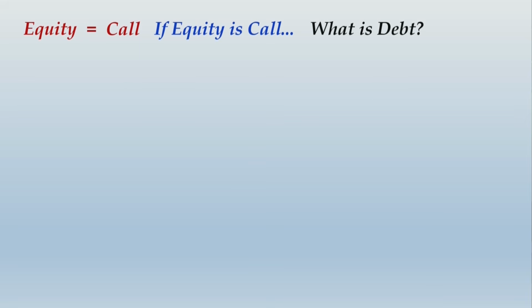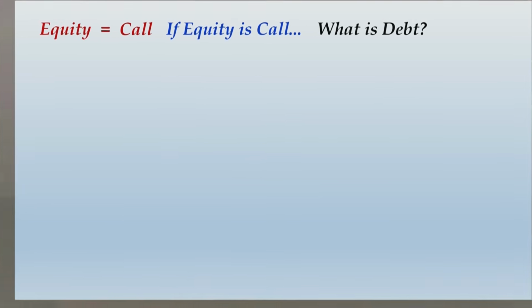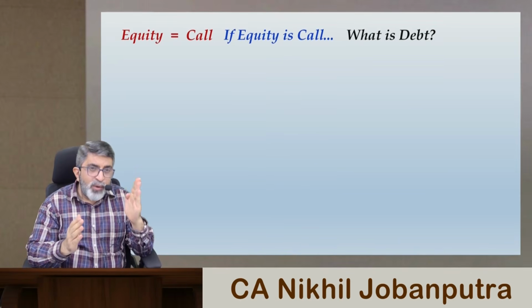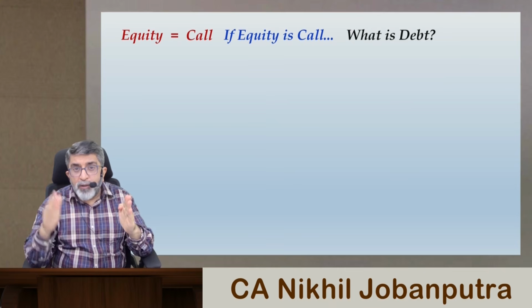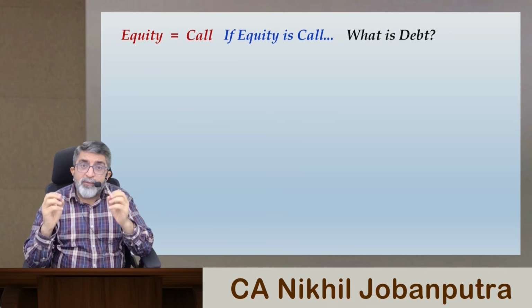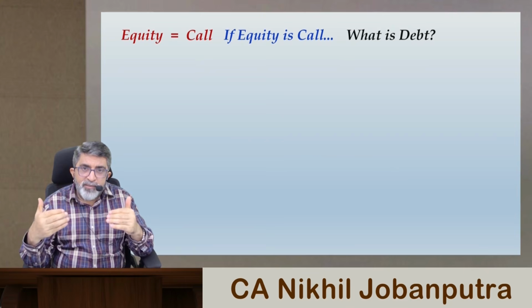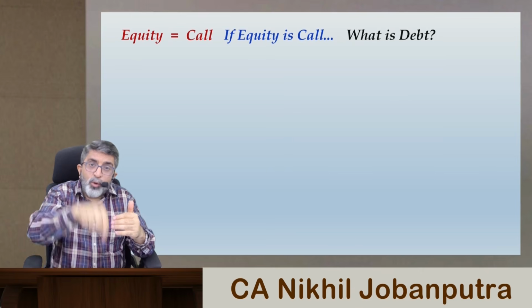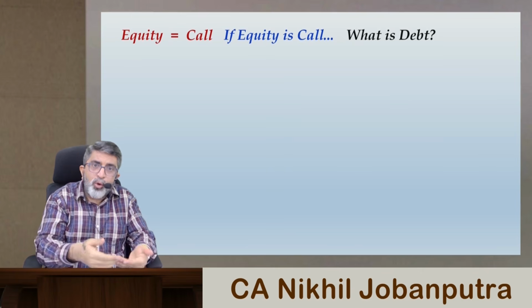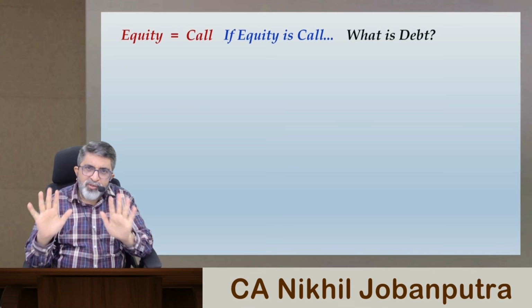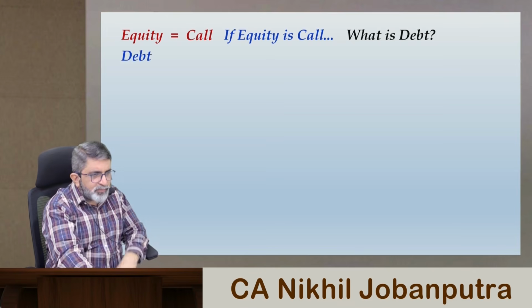Now this could be confusing to students when they are understanding this for the first time. Equity is always long call and debt is always short put. So basically you can view debt holders as writer of a put option. And who is holding this put option? The shareholders are holding this put option. How? Let us try to understand this very well.